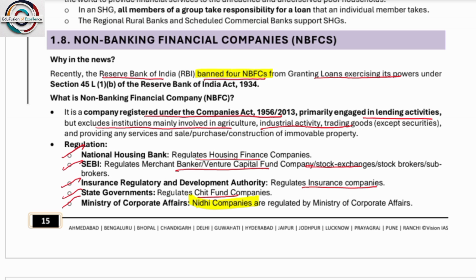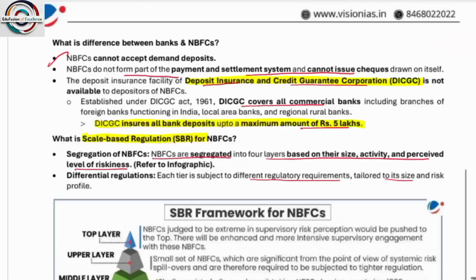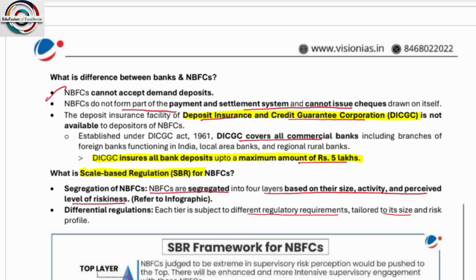So what are the initiatives taken by the government to support these? They are Pradhan Mantri Mudra Yojana, recognition of self-regulatory organizations, and the harmonized SHG bank linkage program initiated by NABARD. Next, non-banking financial company. The Reserve Bank of India banned non-banking financial companies from granting loans, exercising its power under Section 41 of the Reserve Bank of India Act.